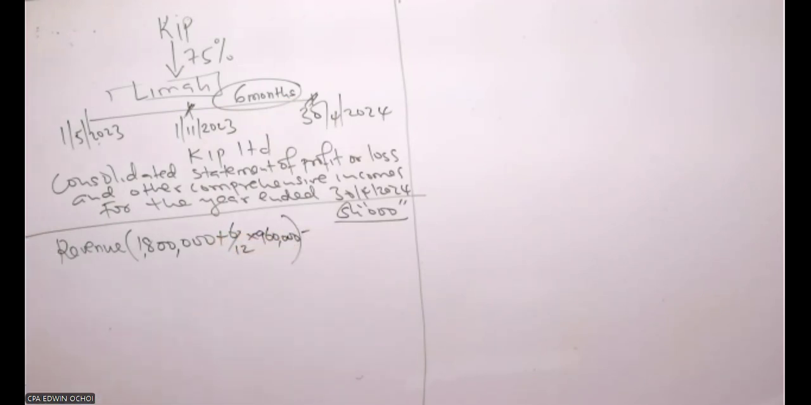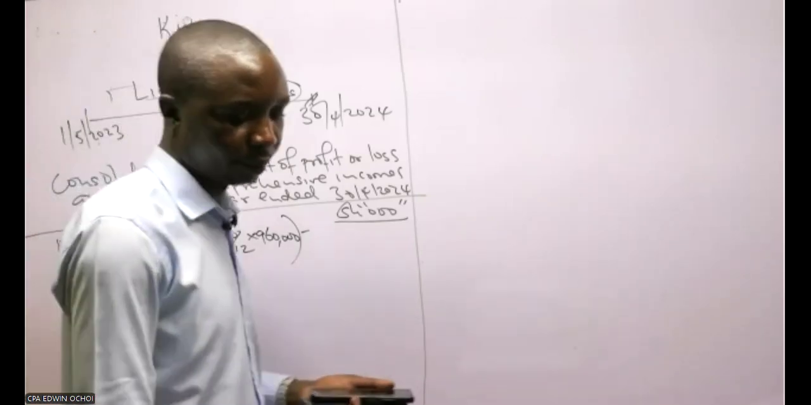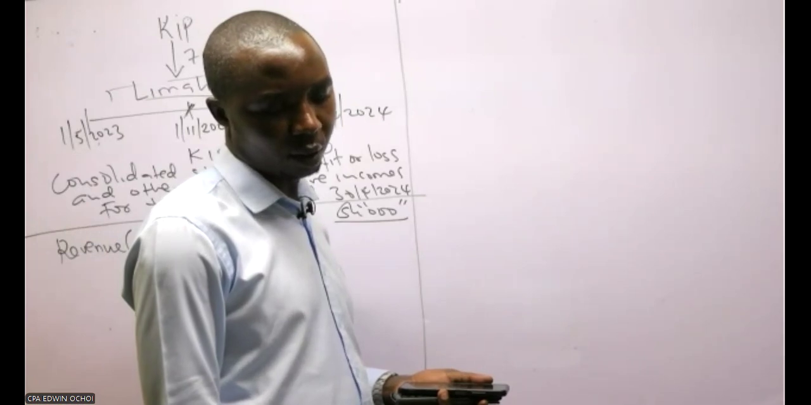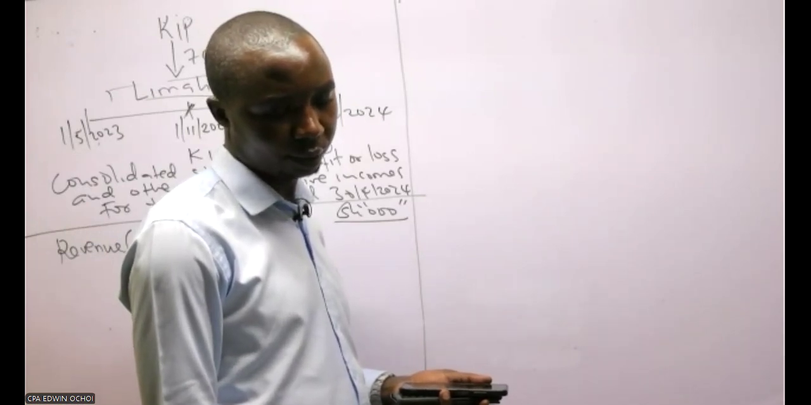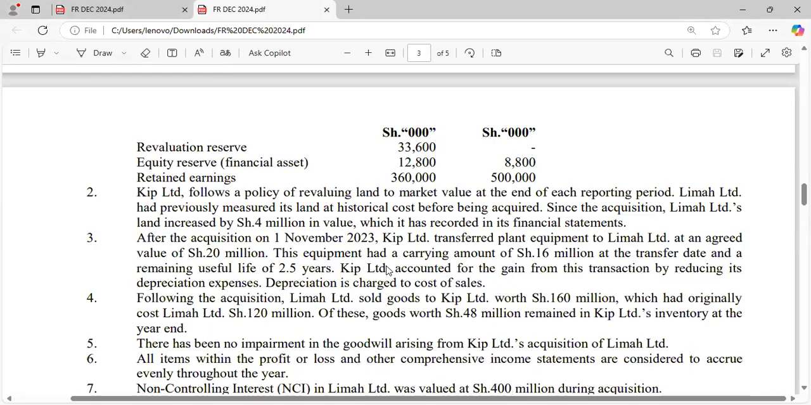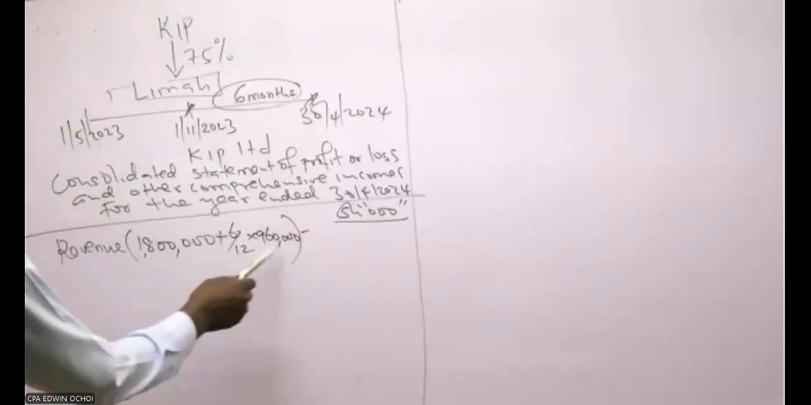Then under the additional information, there were goods which were sold. Remember, there were goods which were sold. Intergroup sales you have to eliminate. That is the only thing you eliminate under revenue. Intergroup sales, additional information number 4. So under revenue, it's all about parent plus subsidiary minus intergroup sales.